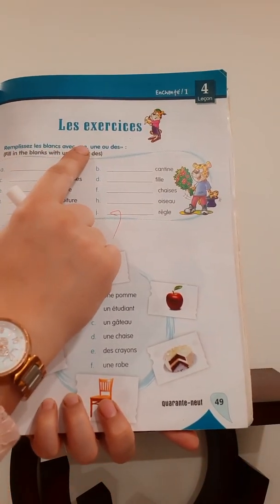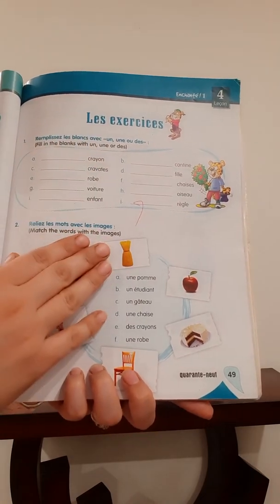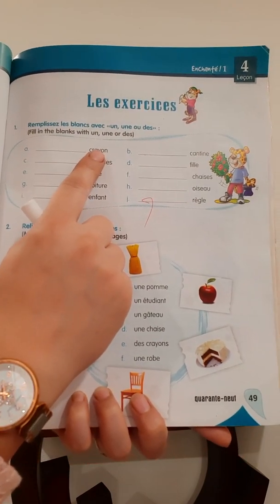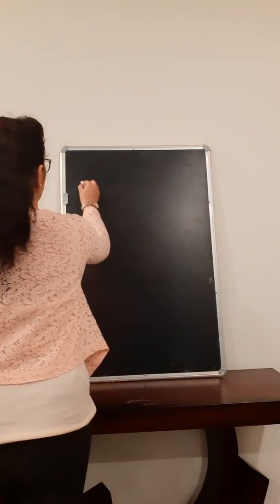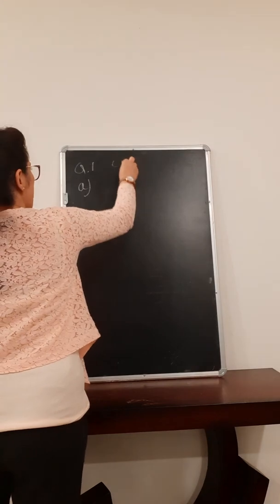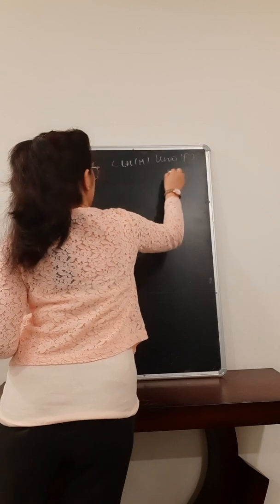Remplissez les blancs avec une ou des. Une ou des. So, we need to see the indefinite articles. Where to put which one? So, first one is crayon. Crayon is masculine. So, we are going to put un. As I told you before, this is question number 1. We have to put un for masculine, une for feminine, and des for plural, right? These are called indefinite articles.